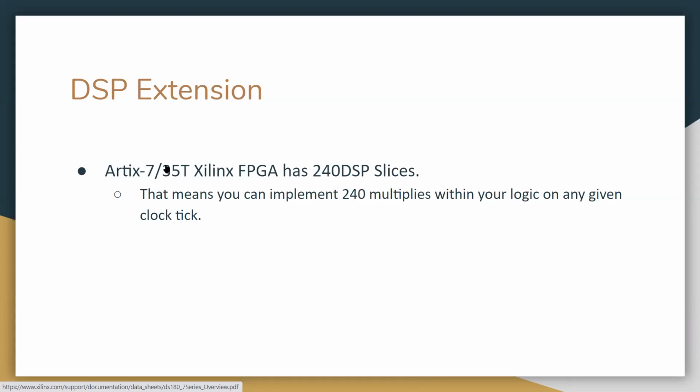It's not the 35, actually the 100T, and it has 240 DSP slices. So we have to implement that DSP extension in this only. We haven't looked much into it, and we wanted to discuss how to proceed from here.